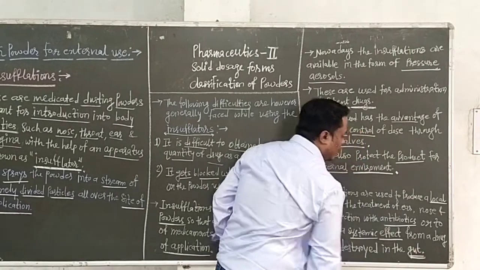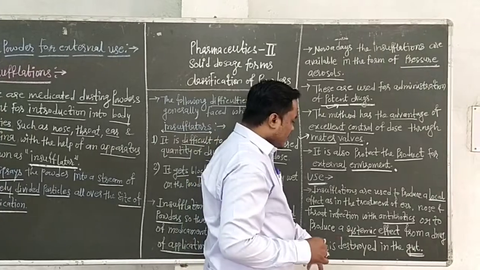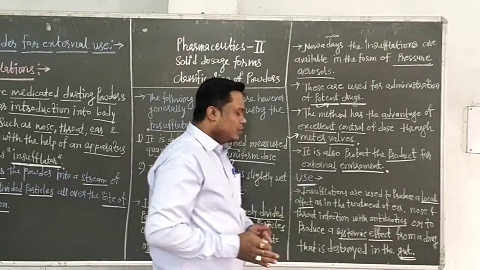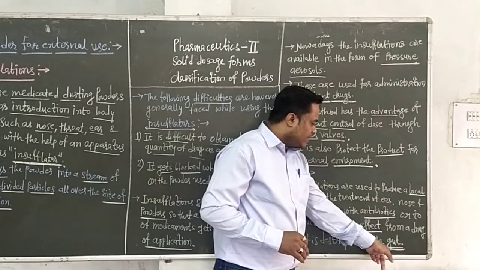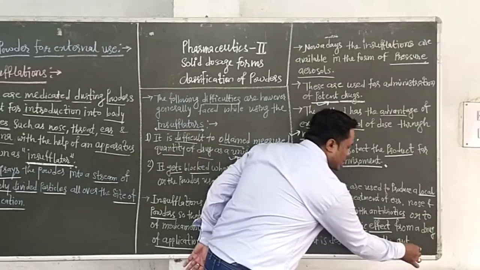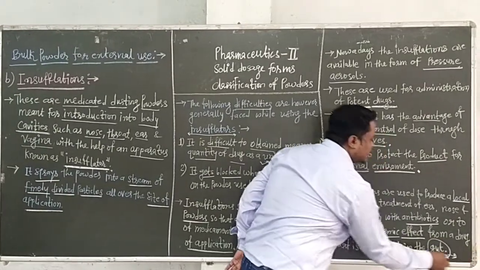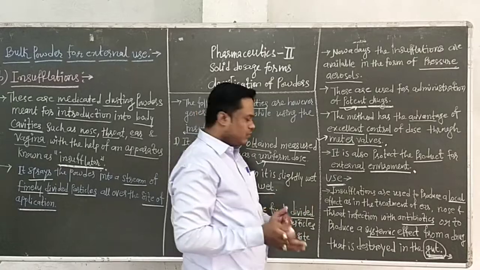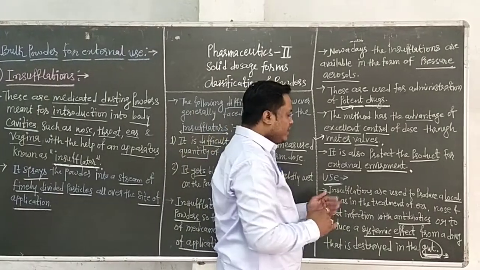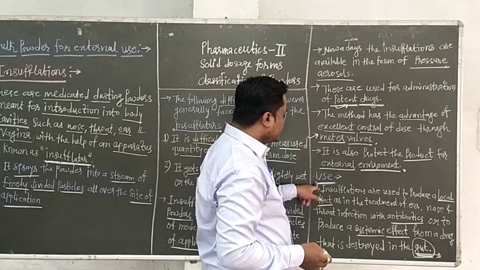Gut means a long tube which is present in the body, and it passes the food when it is removed from the stomach. Gut means a long tube present in the body which passes the food when leaving from the stomach. Then what is the use of insufflation?